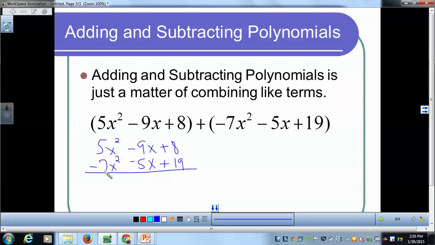And now I'm going to use this to organize my work each time, so I know all my like terms are going to be in the same columns here. So 5x squared plus, and we're always going to be adding here, plus negative 7x squared would be negative 2x squared. Negative 9x plus negative 5x would be negative 14x. And then 8 plus 19 would be positive 27. So I'm going to do this format every time to help organize and gather all of my like terms.